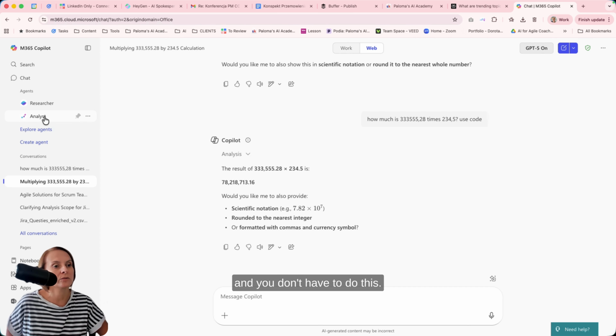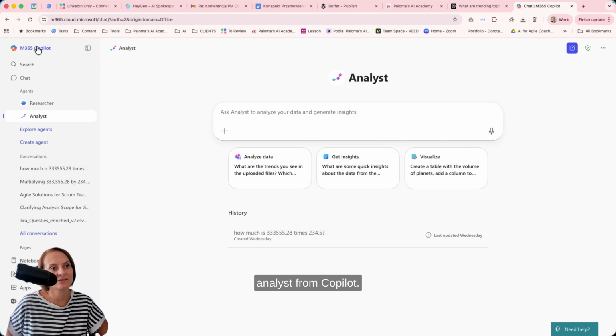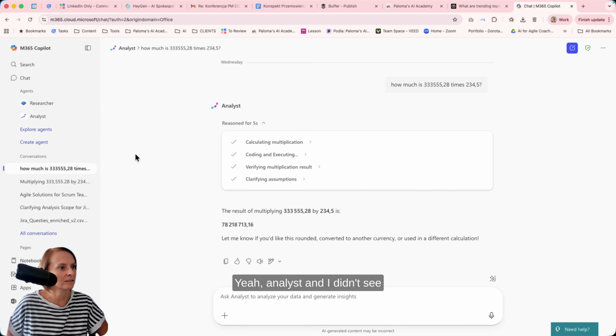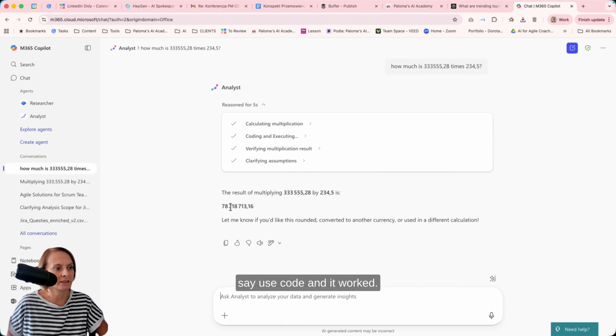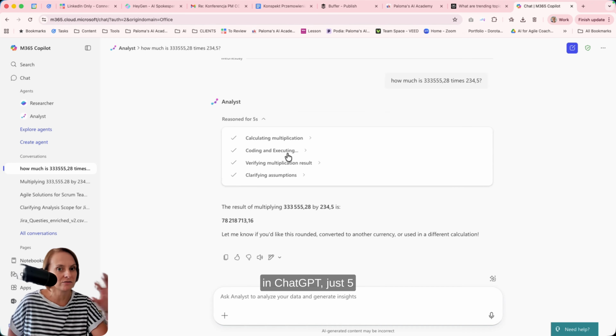And you don't have to do this, for example, here in this analyst from Copilot. So I tried it in the analyst. Yeah, analyst. And I didn't say use code and it worked. It calculated correctly. I tried the same also in ChatGPT, just 5, and it calculated immediately correctly without the use code. However, why not just tell it every time when you're not sure?